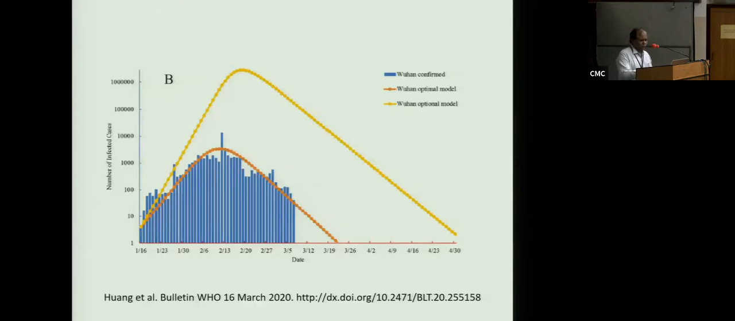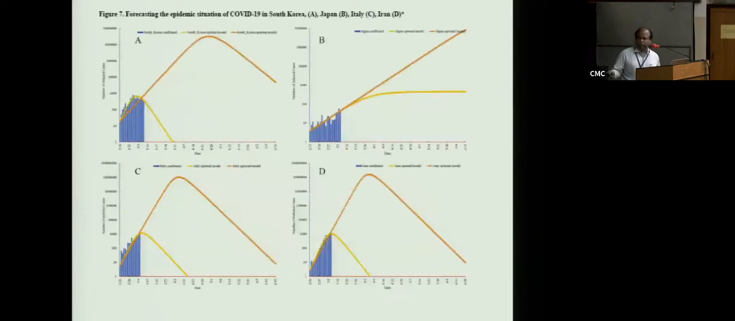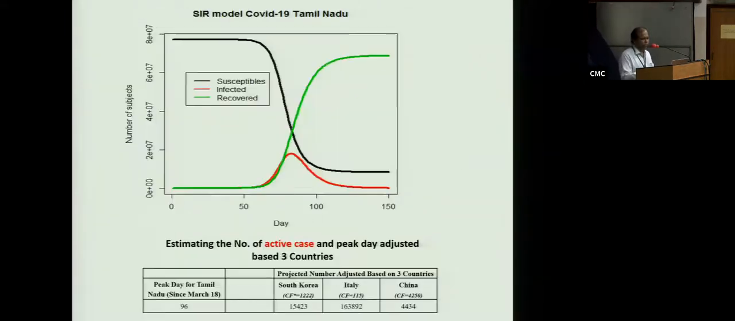Similarly, we did this for South Korea, North Korea, Italy, and other countries. And now this is the data. So we understood that there is some kind of overestimation going on.